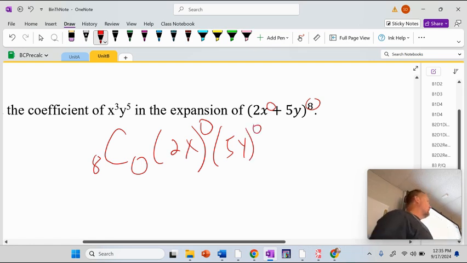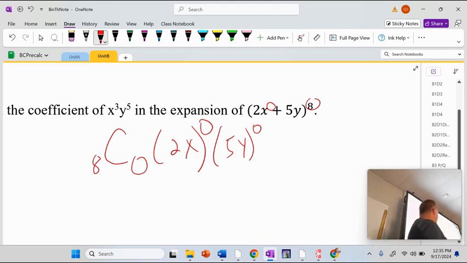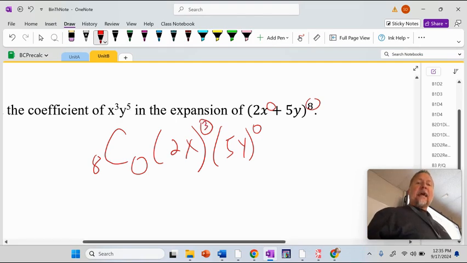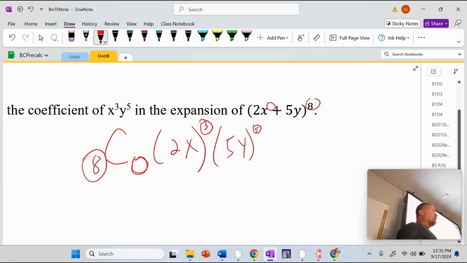Well, I mean, this is easy, all right? What would this have to be? So I'd have the x to the third. What would that power have to be? 3. And what are they supposed to add up to become anyway? So what's this power got to be? Should have made a bigger circle there. And then technically, what is this supposed to be? What number should that be? It's either 3 or 5. Which one should it be? It's supposed to be 5.